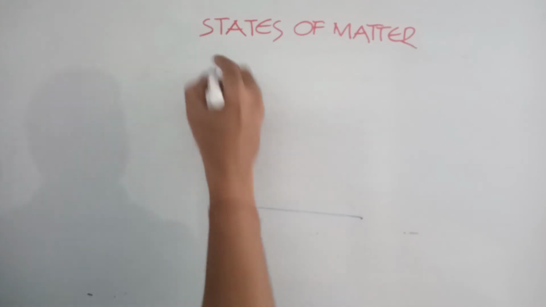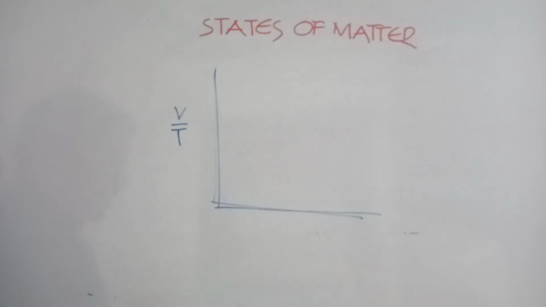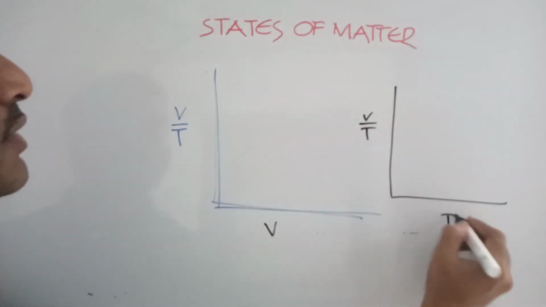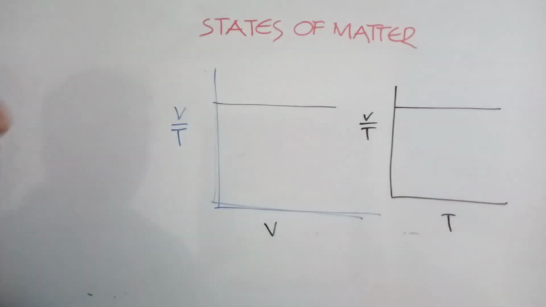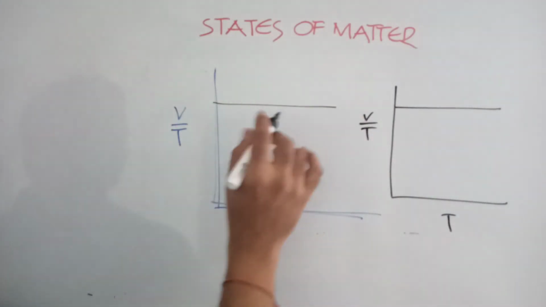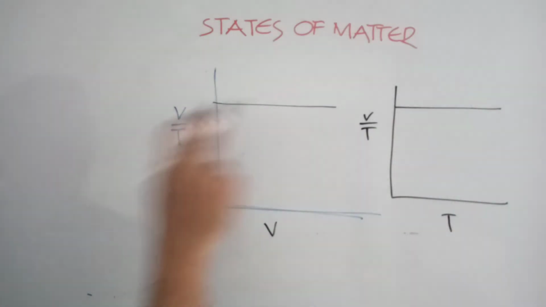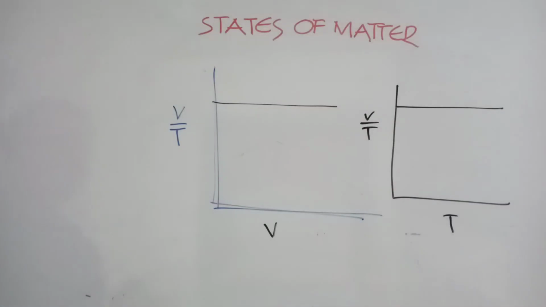We said V by T is constant. V by T versus V, or V by T versus T, the graph line will be a straight line. Straight line means it is constant. V by T is not varying with the volume or with the temperature. So V by T is constant. That's why we get a straight line. So these are the graph lines you can expect. Log V versus log T graph is also the same, as we are expecting.